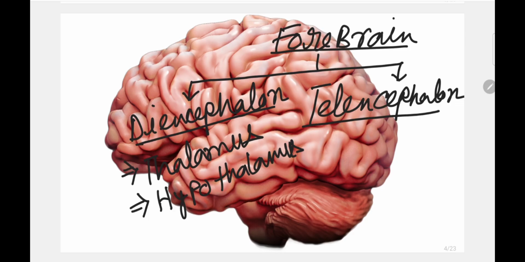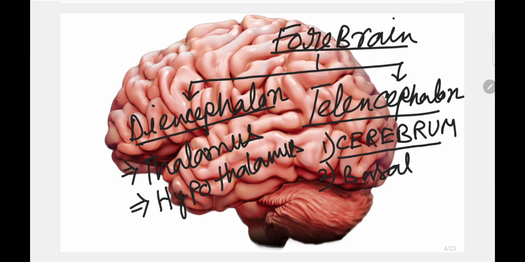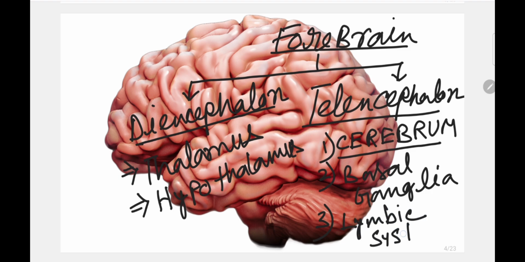And within the telencephalon there is the cerebral cortex, that means the cerebrum. Second is the basal ganglia, and third is the limbic system. We will see these structures one by one.